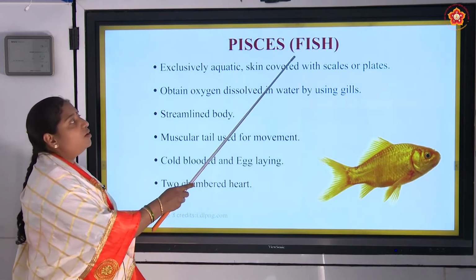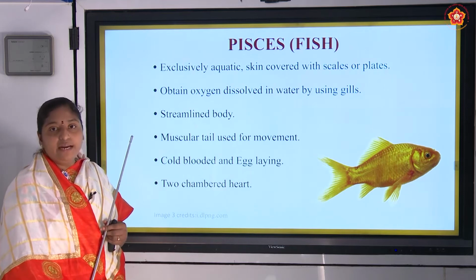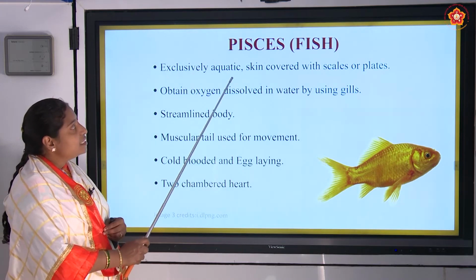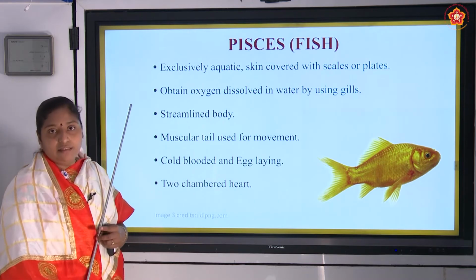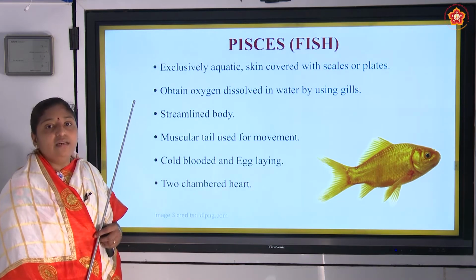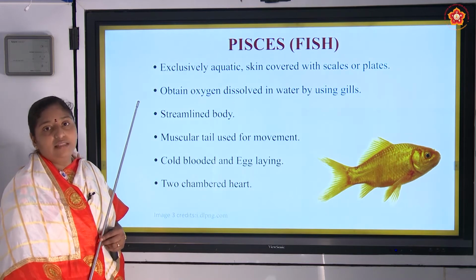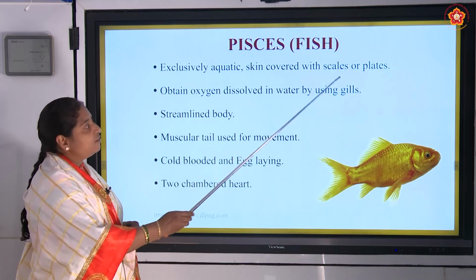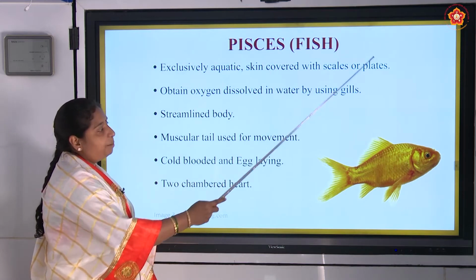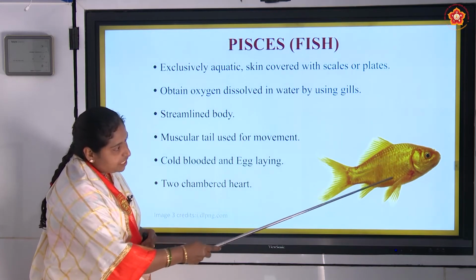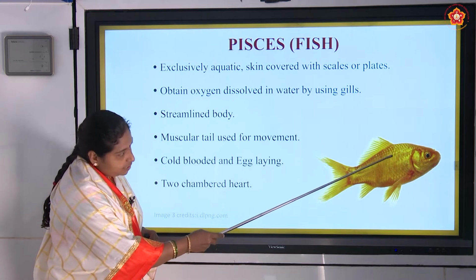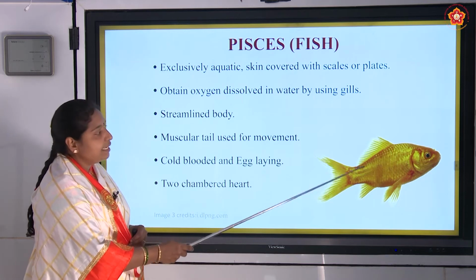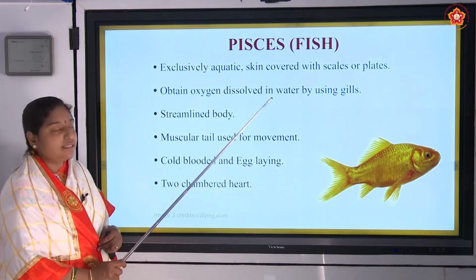Pisces. All the fishes are included in this class. And these are exclusively aquatic. They can live only in water. Other than water, they cannot live in any other habitat. And the skin is covered with scales or plates. See, observe this picture of a fish. You can see that the scales are arranged upon it. This is the characteristic feature of Pisces.